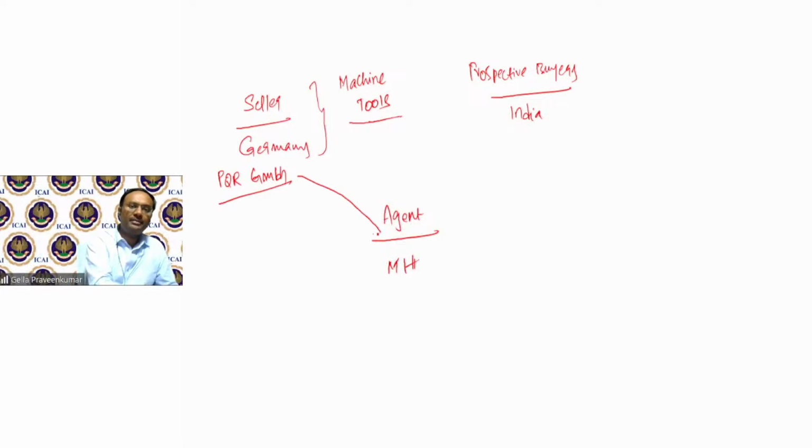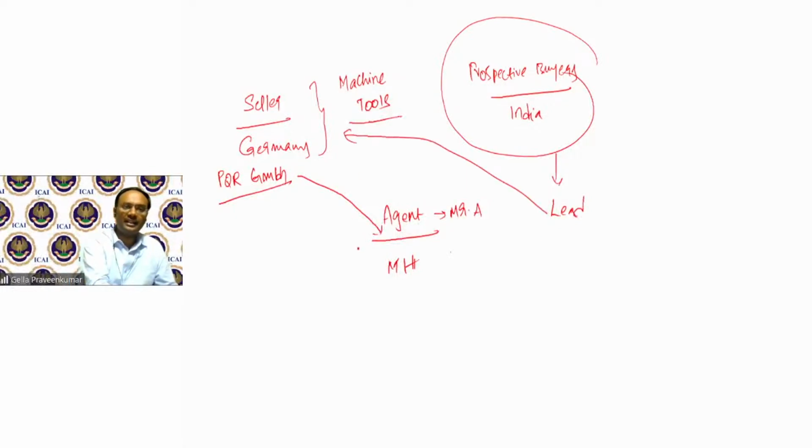They have appointed an agent called Mr. A. Mr. A has to identify the prospective buyers in India, and wherever there is a lead, this lead is passed on to the seller in Germany. So wherever there is an order, PQR GmbH will make a direct supply.